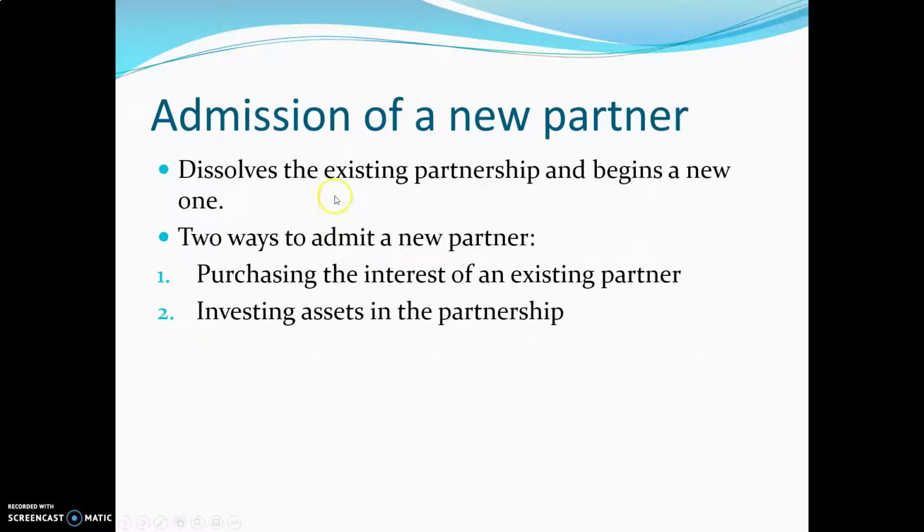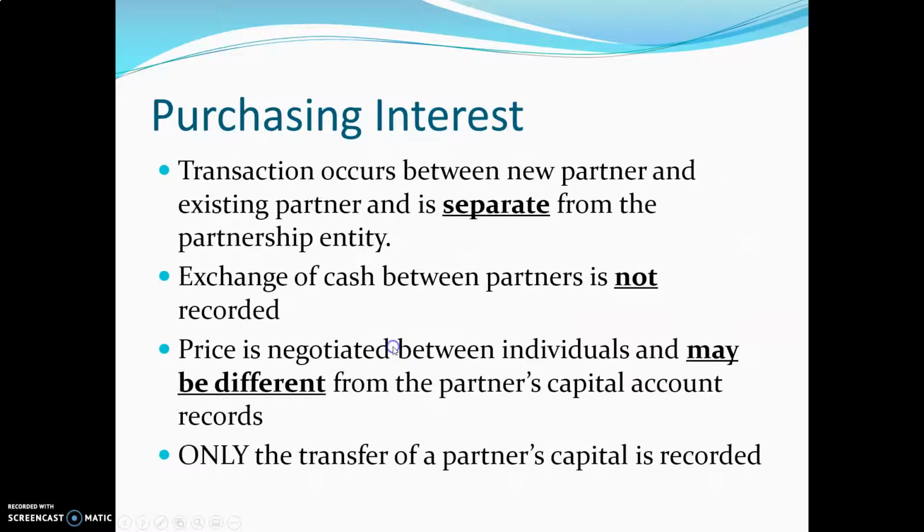So, let's start with the admission of a new partner. There are two ways it can happen. One, we already know from the characteristics of partnerships that as soon as somebody enters, dies or withdraws from a partnership, that partnership is dissolved and a new one begins. So the admission of a new partner dissolves the existing partnership and begins a new one. Two ways to admit a partner: one, purchasing the interest of an existing partner; and two, investing assets in the partnership. And this one will follow the fair market value.